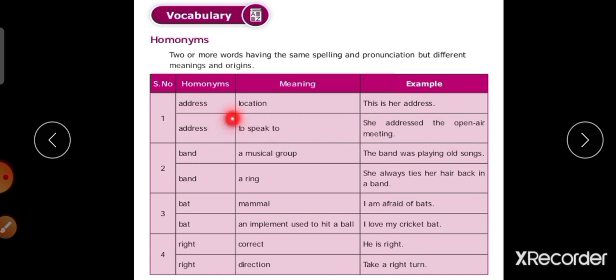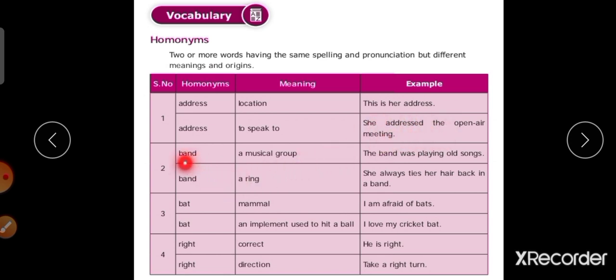Here is address. Address, that means location. This is her address. Next, address, to speak to. She addressed the open air meeting. Address, that means she speaks to.